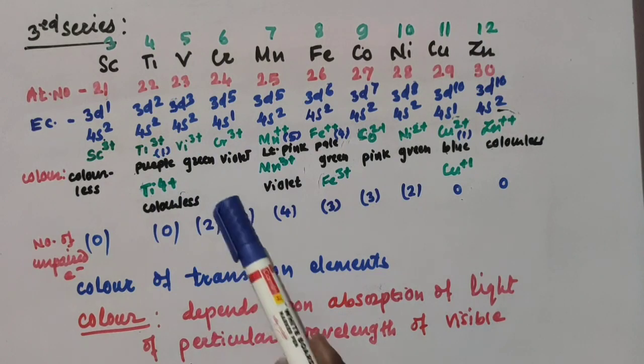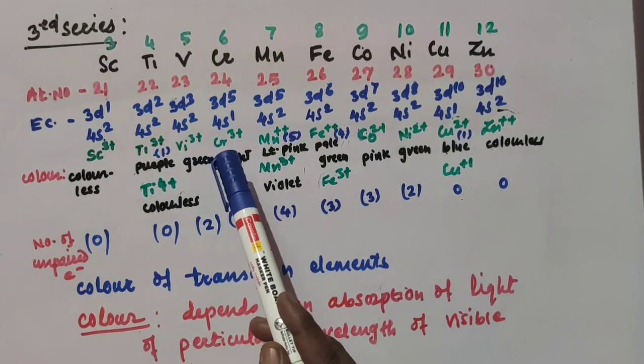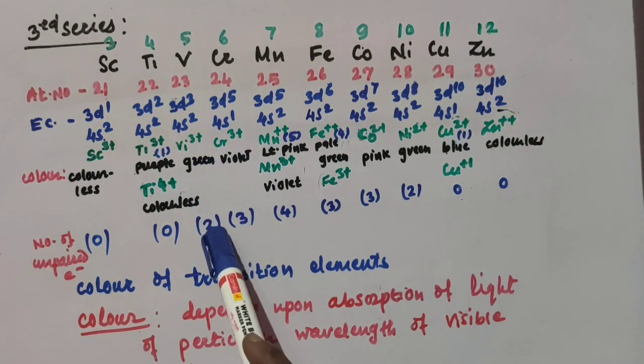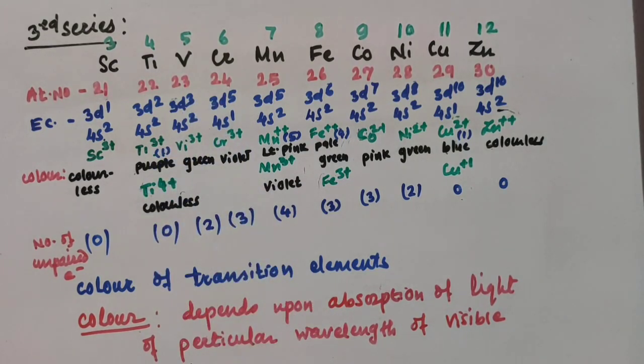In case of vanadium, when V3+ is formed, the number of unpaired electrons is 2 here, because 5 electrons overall are present in the outermost shell. When 2 electrons are lost, then in the d orbital 3 unpaired electrons are present, and so the color of the V3+ ion is green.